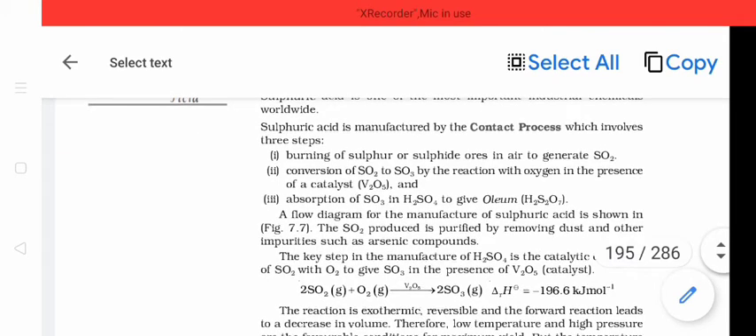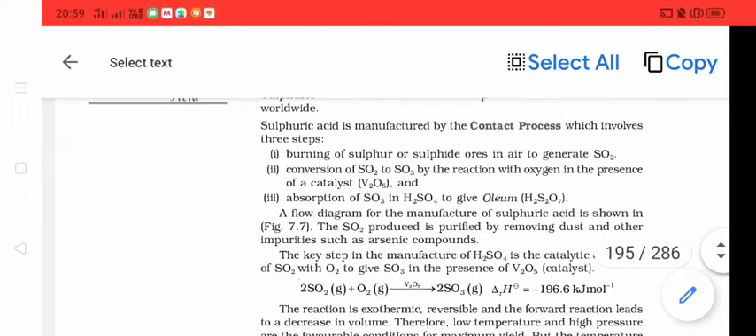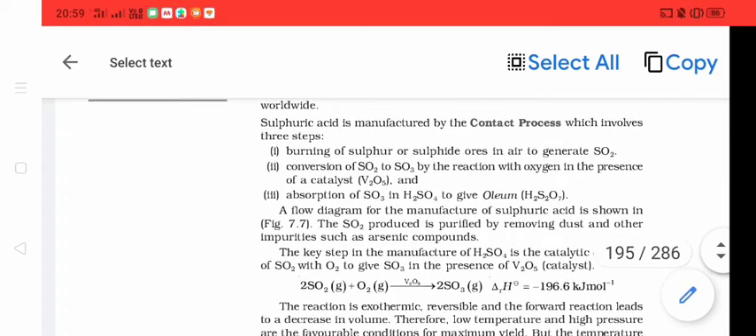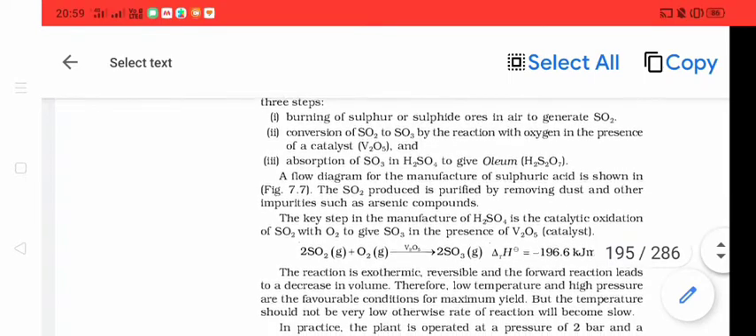The 3 steps: first is burning of sulfur to give sulfur dioxide. Second is conversion of SO2 to SO3 in presence of a catalyst, that is vanadium pentoxide. And third is absorption of SO3 in sulfuric acid to give oleum with formula H2S2O7. Let us see the flow diagram.